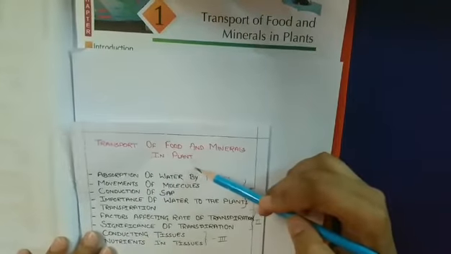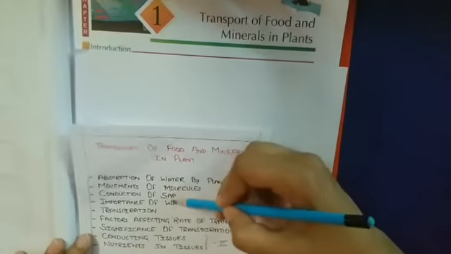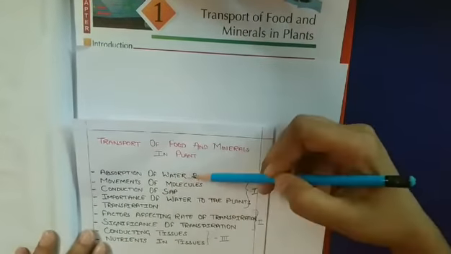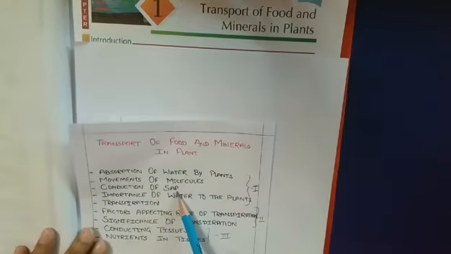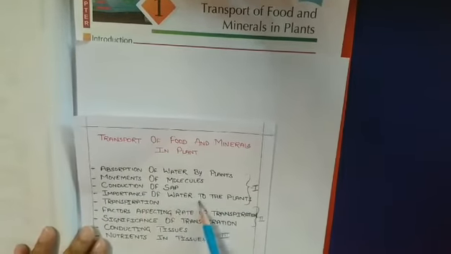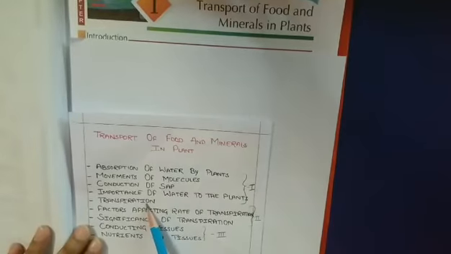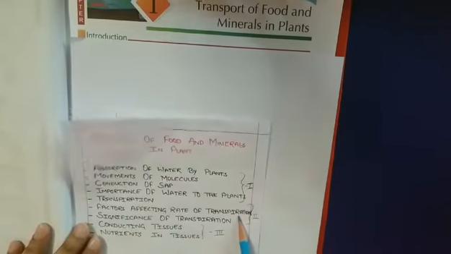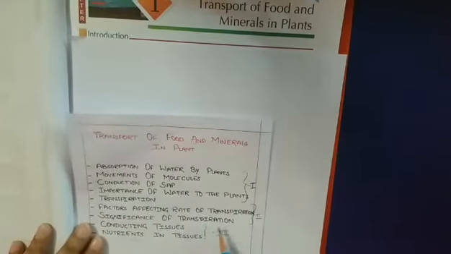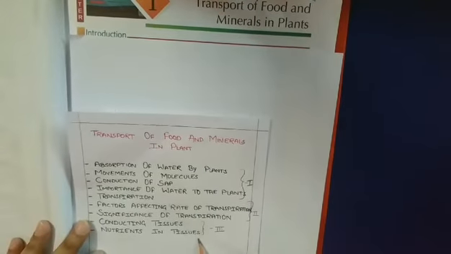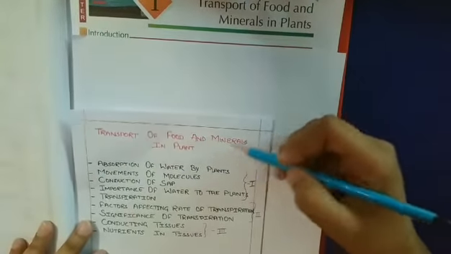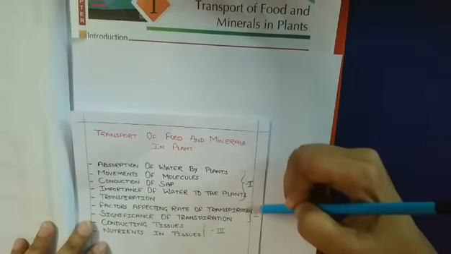In this topic we are going to consider all these points: absorption of water by plants, movements of molecules, conduction of sap, importance of water to the plants, transpiration, factors affecting rate of transpiration, significance of transpiration, conducting tissues, nutrients in tissues. Basically this chapter I'm going to complete in 3 parts.